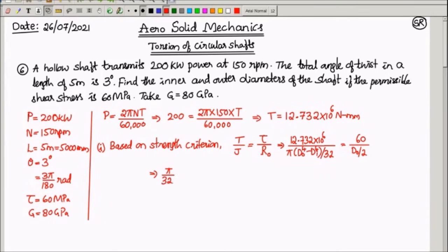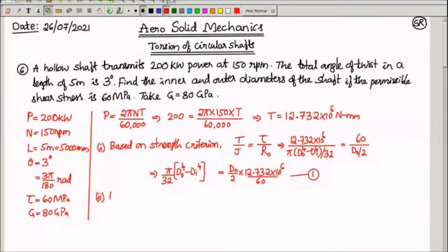Pi by 32 into D naught power 4 minus Di power 4 is equal to D naught by 2 into 12.732 into 10 power 6. This 60 I'll send to the right side, so divided by 60. I'll call this equation 1, because I cannot simplify it further. We don't know the relationship between Di and D naught, so we cannot do anything more than this. We'll keep it as it is.